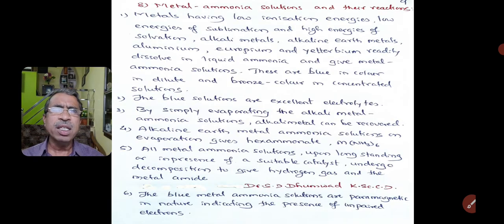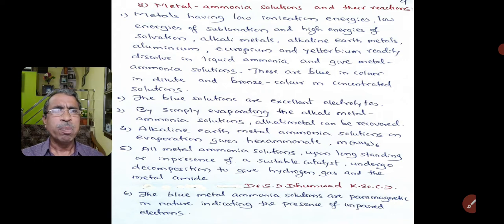Today we take another property in liquid ammonia, that is metal ammonia solutions and their reactions. Metals having low ionization energies, low energies of sublimation, and high energies of solvation, even alkali metals, alkaline earth metals, aluminium, europium, and ytterbium, readily dissolve in liquid ammonia and give metal ammonia solutions.